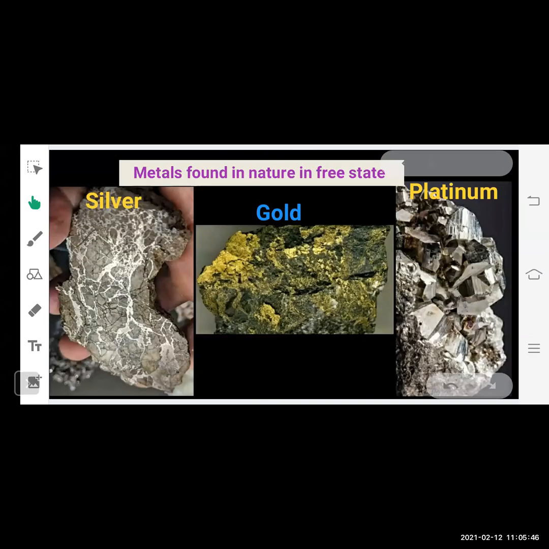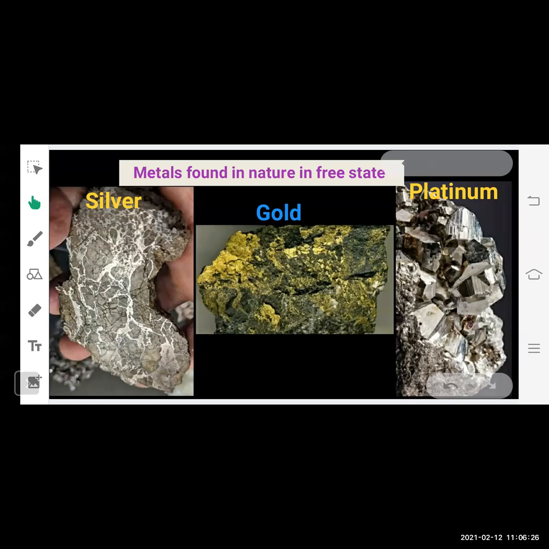Now let's see how the metals exist in their natural form. Which metals are found in nature in free state? Those which are less reactive, or you can say the least reactive metals. For example, silver, gold, platinum. You can see here in the rock these silver linings. These silver linings show that this rock contains silver, and here this golden part is the mineral of gold, in which the rock contains gold. Here, same, it is also present in the rock. So this is the natural form in which these metals exist in nature.